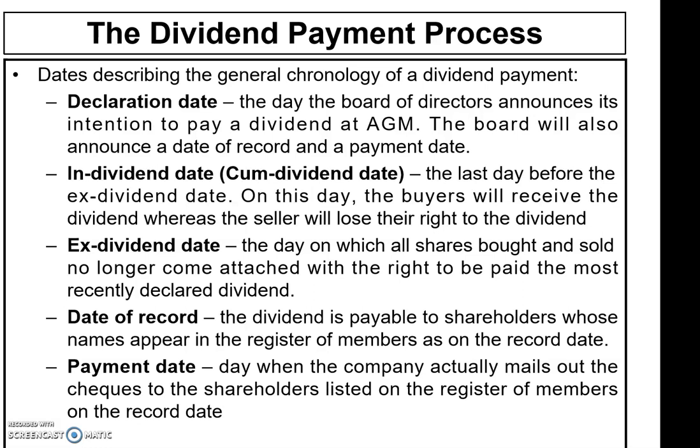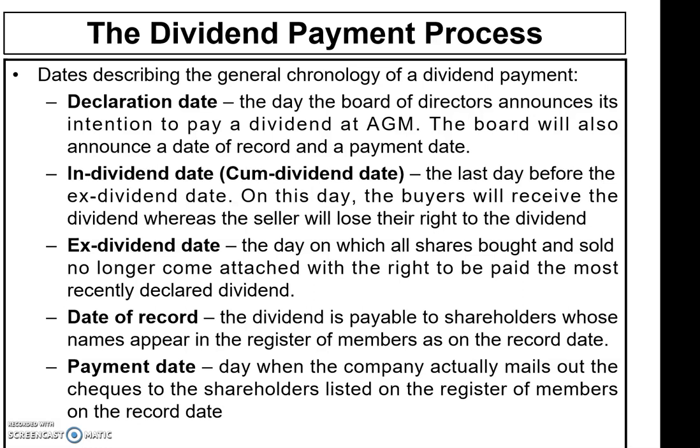Okay. First of all, we will go to the declaration date, or the announcement date. So what is the announcement date? The day the board of directors announces its intention to pay a dividend at the AGM, and the board will also announce the date of record and payment date.